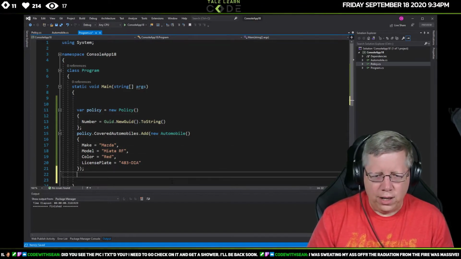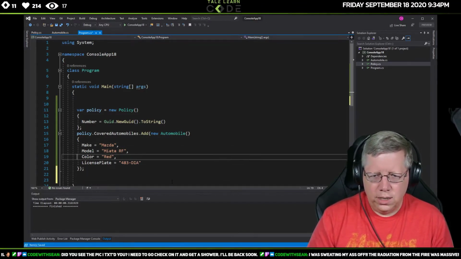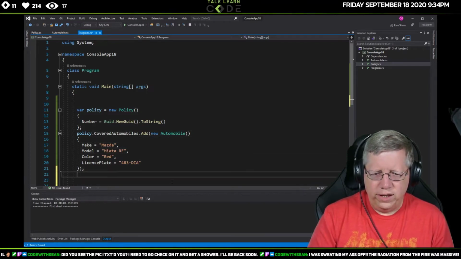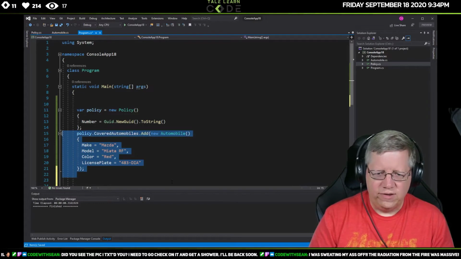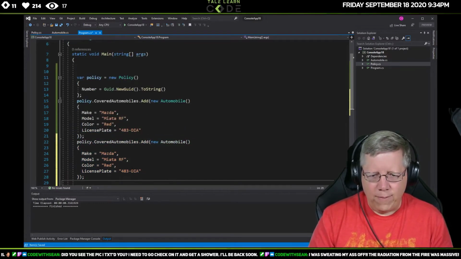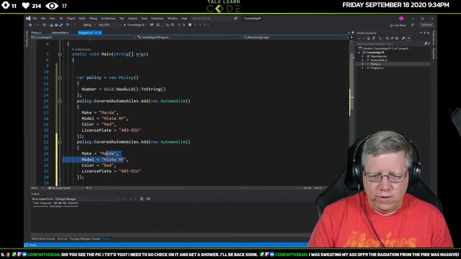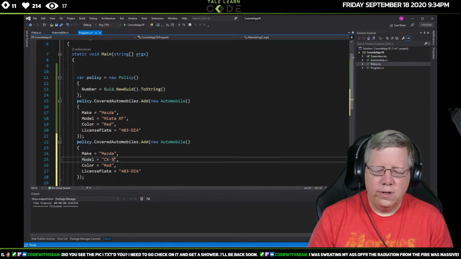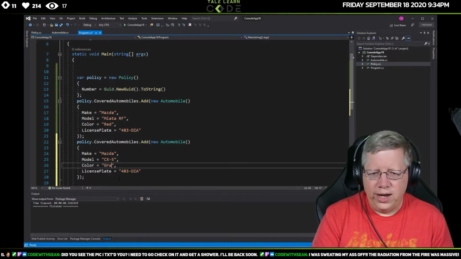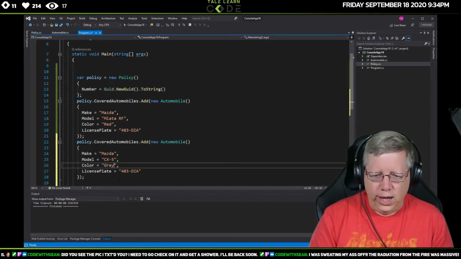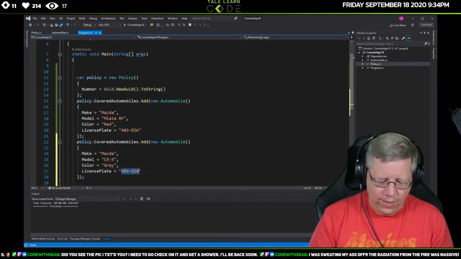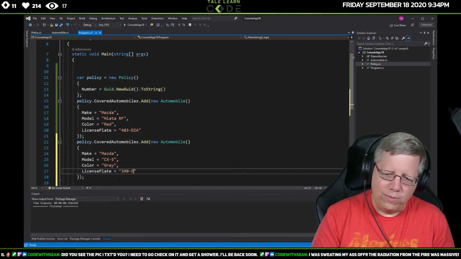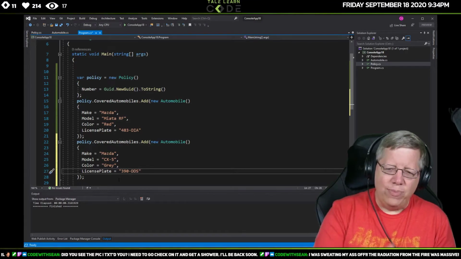Sure enough, here, I'll just copy this so I get a couple items in here. So the other vehicle we've got is a CX-5. It's gray. And again, I'm not typing real license plate numbers. The funny part is,